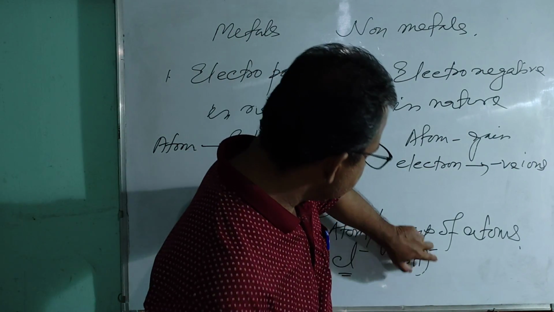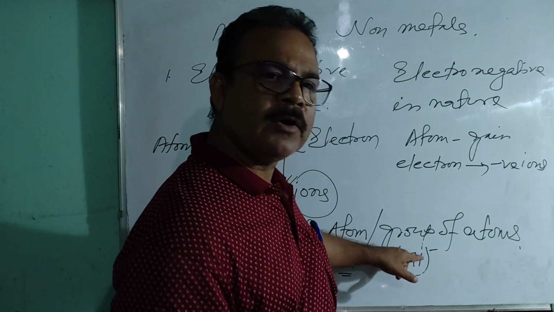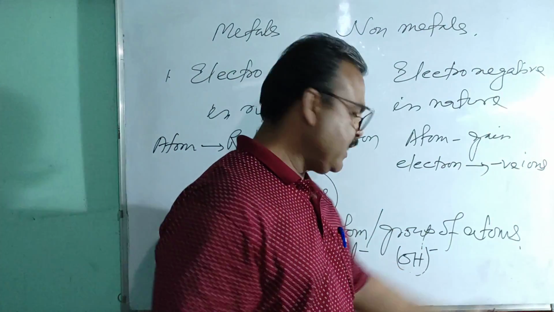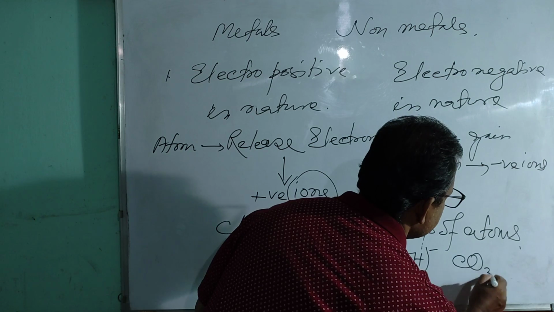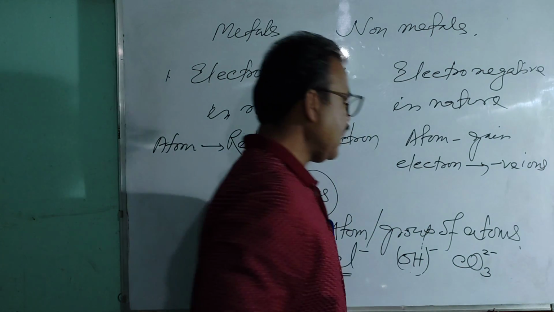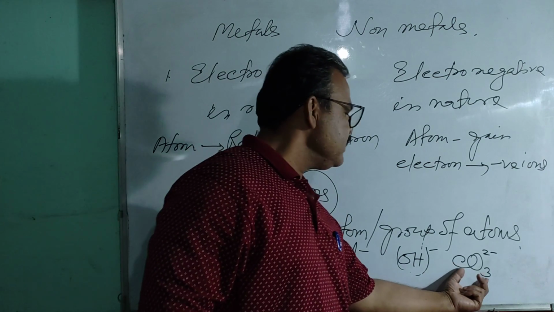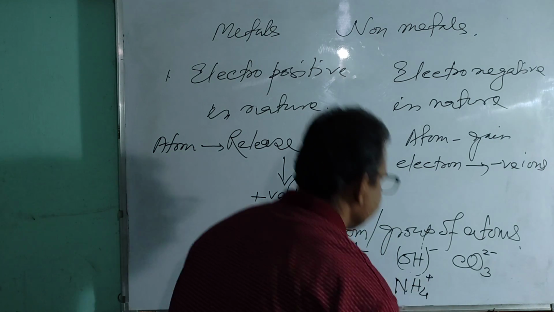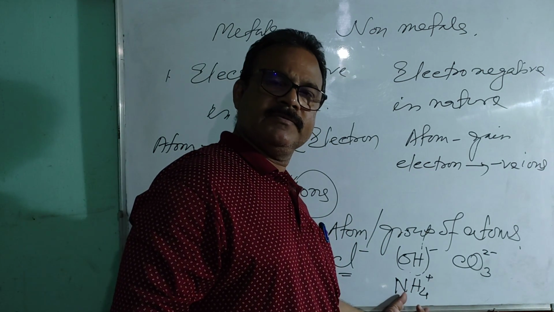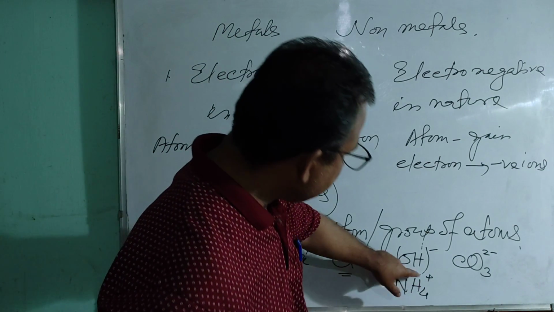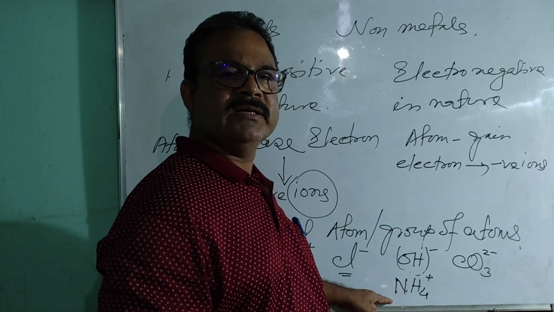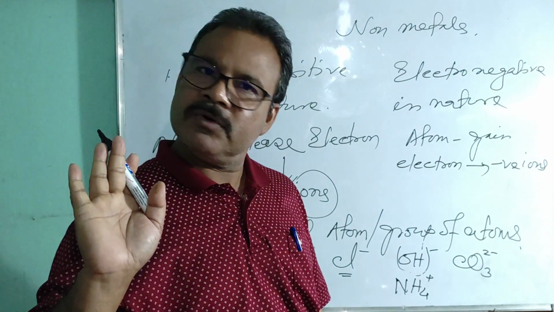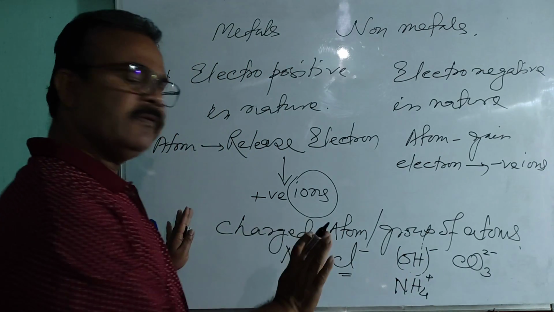So a group of atoms having charge is also called an ion. Similarly, this is the carbonate ion, and this is the ammonium ion. Although there are different atoms together, they behave like a single unit. Clear? I think it is clear to all of you.